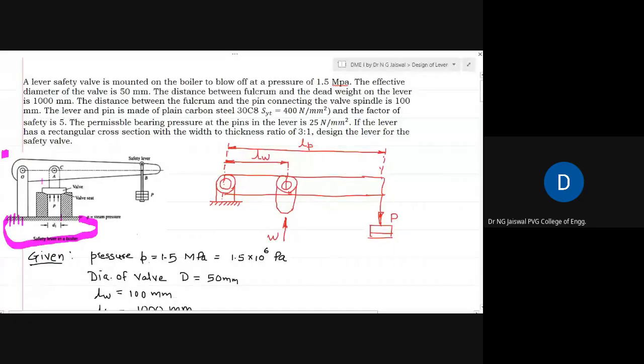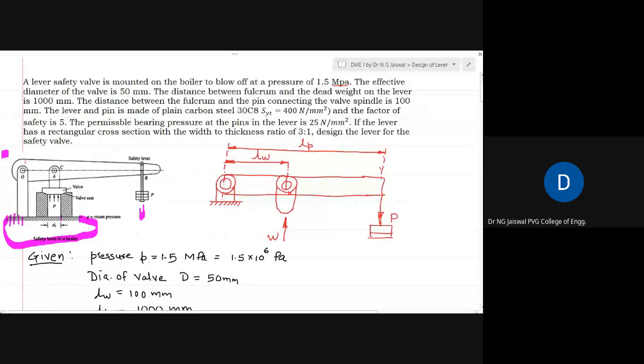It means that below that set limit, this valve should be closed, and this dead weight will be sufficient to keep this valve in place always. So this is an equilibrium condition. What is shown in the figure is an equilibrium condition.